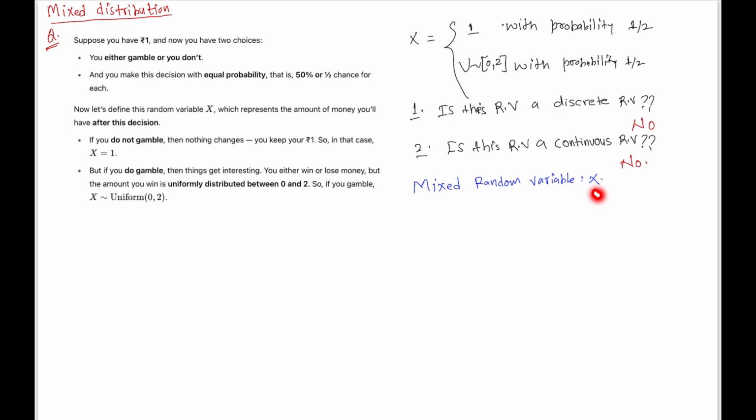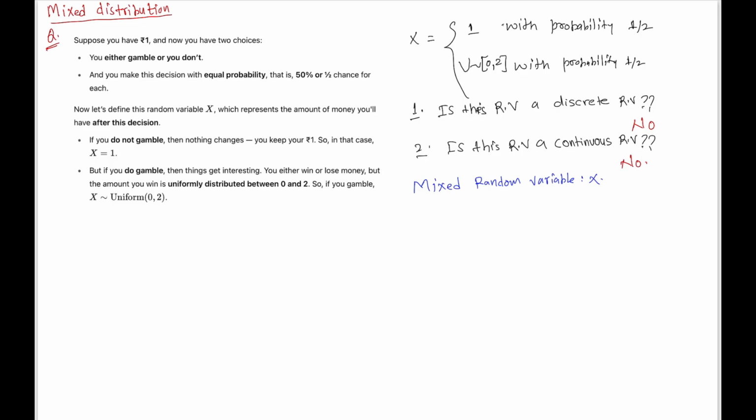This random variable X is neither discrete nor continuous, so we cannot define the PMF or the probability density function for this random variable X, right? So in the case of a mixed random variable, the density function or the mass function will not be well defined.